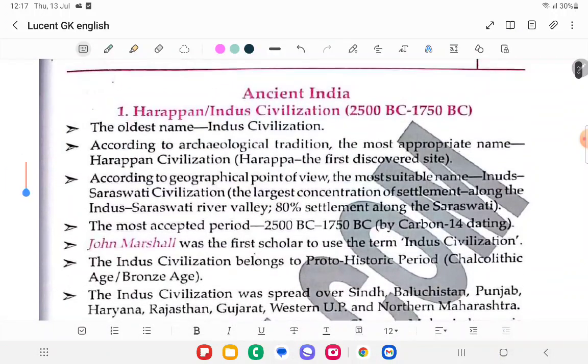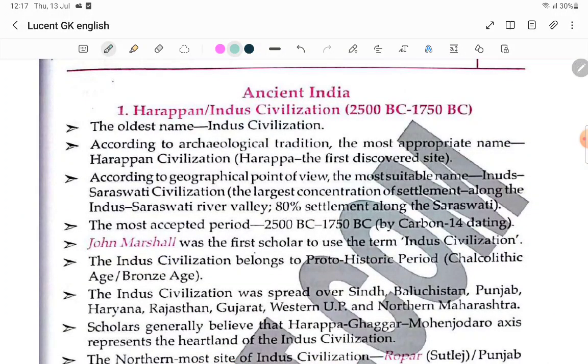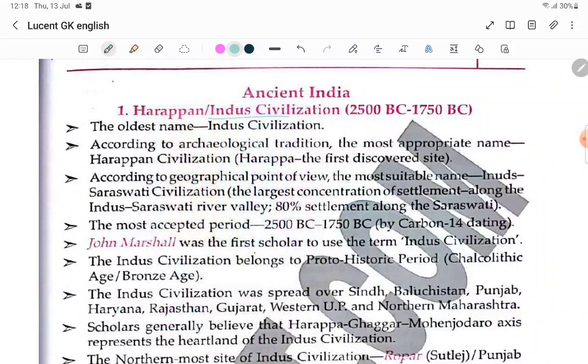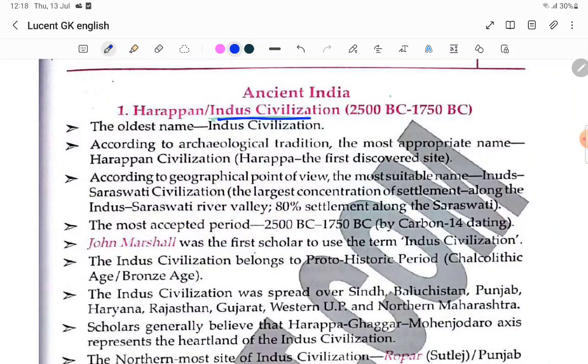This is called the Harappan or Indus Valley civilization. You have to remember this time period.